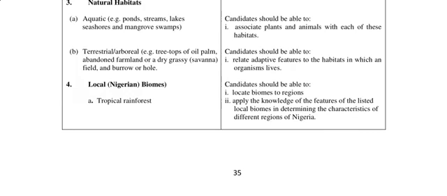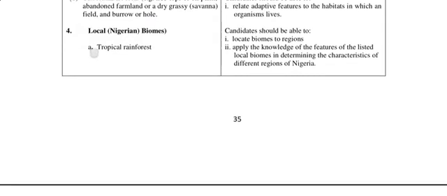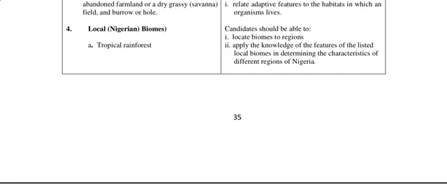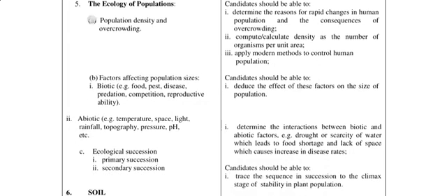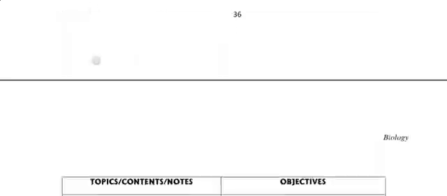Right, then the local Nigerian biomes, this is in the Nigerian exam. So here we have tropical rainforest. You have to study the tropical rainforest as a whole, then bring it down to the states in Nigeria. Locate biomes to regions, and apply the knowledge of the features of the listed local biomes to determine the characteristics of different regions of Nigeria. Then we also have Guinea savannah, Sudan savannah, deserts, highlands of mountain forests, and the grasslands of Obudu, Jos, Mambilla, and Plateau.